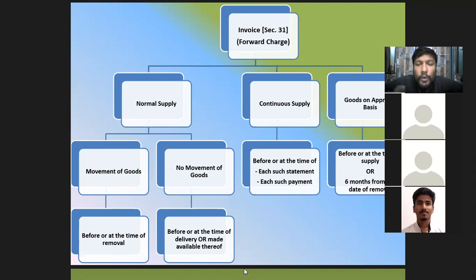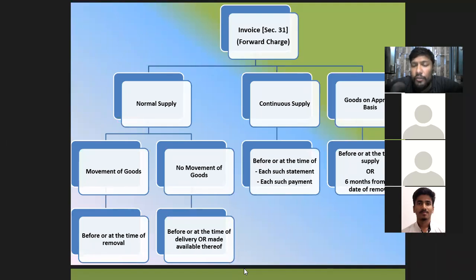But here, what we need to understand is when your supply is totally continuous, we need to see आप जब इनवॉइस रेस करते हो यहाँ पर आपको देखना पड़ता है आपने पे कब किया है पैसा. ऑलराइट, सो बिफोर और एट द टाइम ऑफ each such statement which you are making in your books of accounts or the payment which you are making to your supplier, right? So accordingly ये डेट के हिसाब से we are going to find out or we are going to draw the time when the invoice can actually be raised.